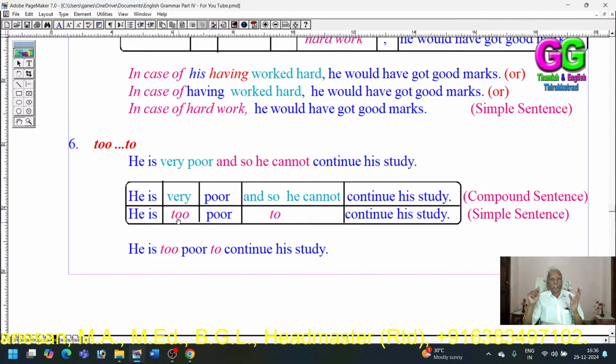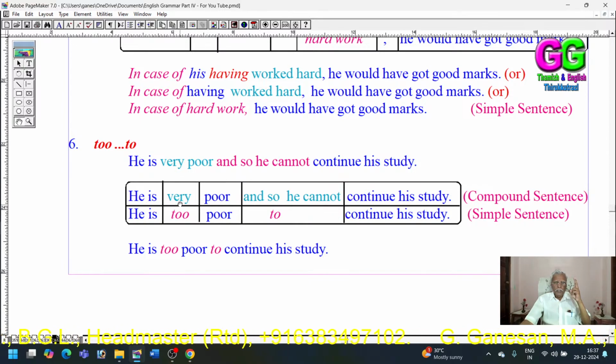These three are adverbs. "Very" is an adverb, "so" is an adverb, and "too" is an adverb. Of these adverbs, "too" is a simple adverb. "So" is a complex adverb, and "very" is a compound adverb. So, okay, here there are only two rules.